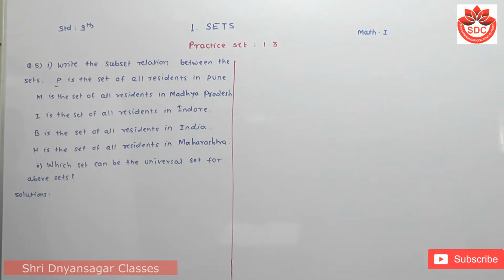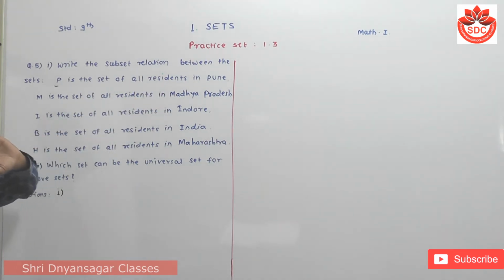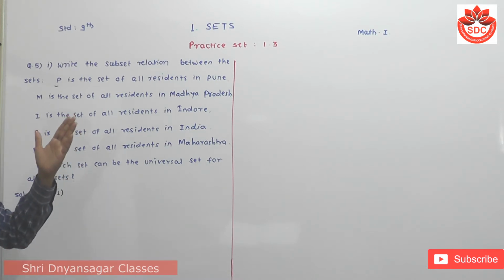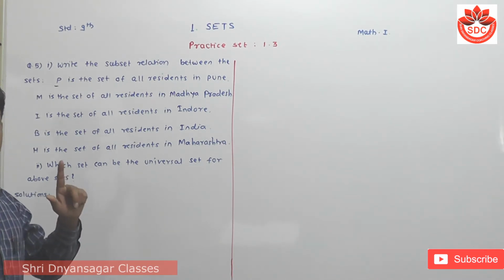Now look carefully at its solution. The answer of the first one is this. Here look carefully. P is the set of all residents in Pune. That means Pune is present in Maharashtra also and India also. Hence Pune is a subset of Maharashtra as well as India.